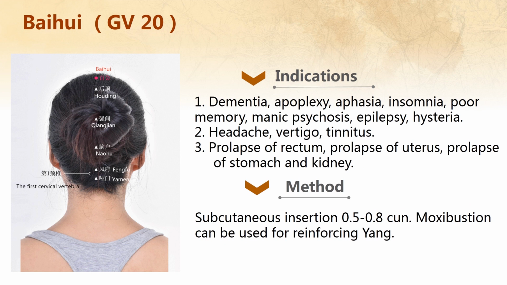Baihui's indications include 3 aspects. The first is dizziness, apoplexy, aphasia, insomnia, poor memory, manic psychosis, epilepsy, hysteria. The second is headache, vertigo, tinnitus. And the third is prolapse of the rectum, prolapse of the uterus, prolapse of the stomach and kidney.